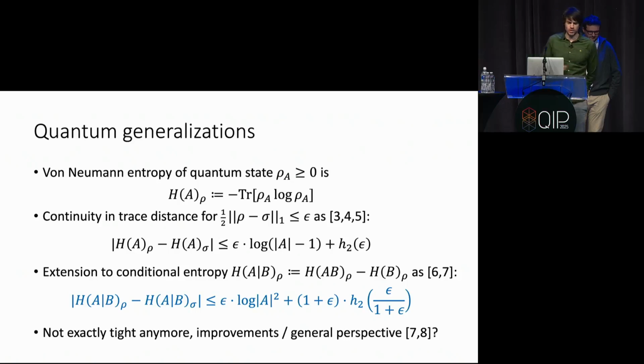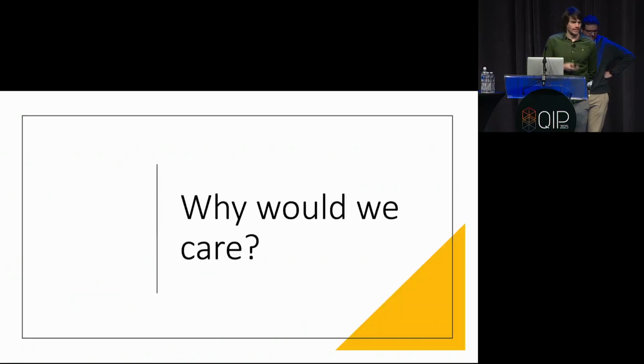Yeah, so we have this more kind of messy bounds. Good, so this is basically the landscape before we started working on this topic, and in particular, we would like to understand a bit more generically how we can prove continuity bounds, how we can get tight bounds. Now, just very briefly, why would we care? Why is that of importance?